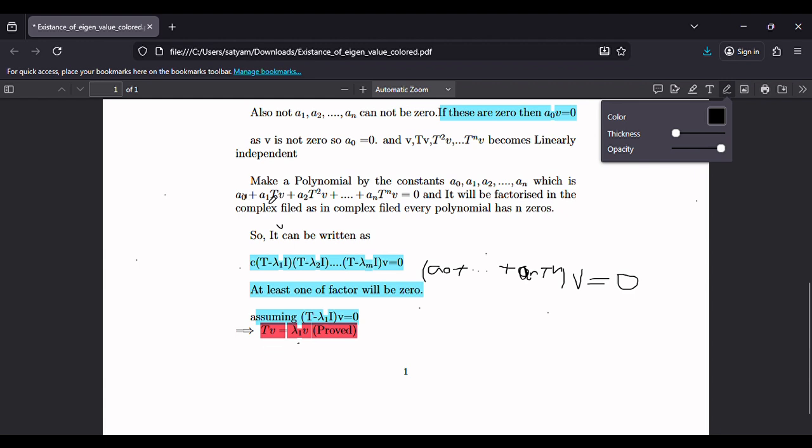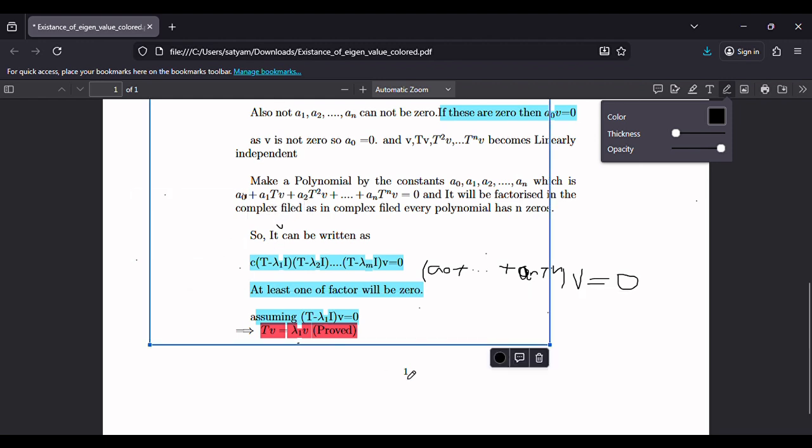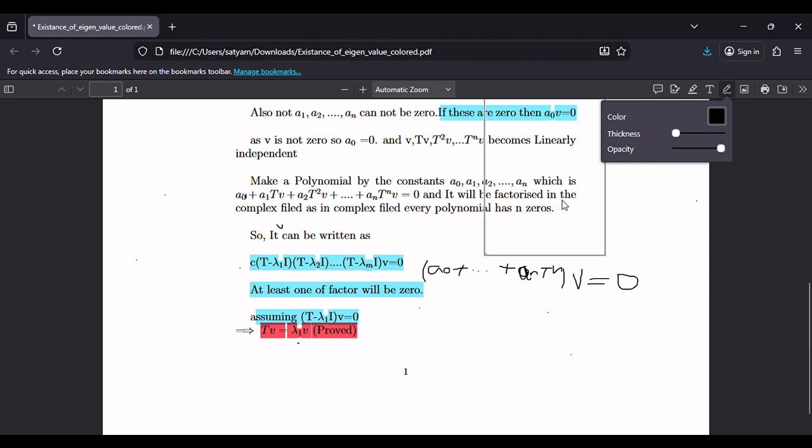Now we try to make a polynomial with the help of these constants a0, a1, a2, up to an, and the polynomial will be in the variable T. So here a0 v plus a1 T of v plus a2 T square v, up to an T to the power n v. We have made this polynomial and it can be factorized, since the field is complex.